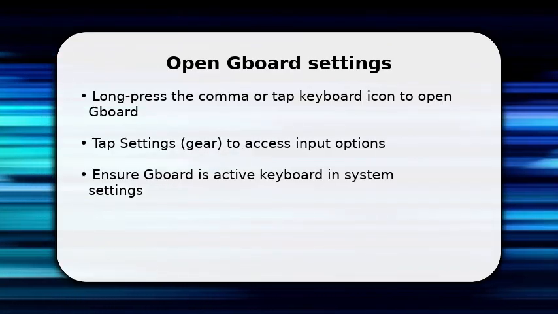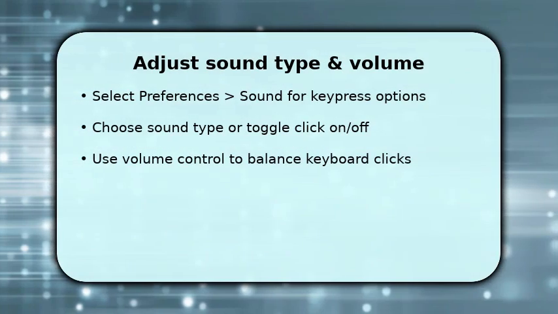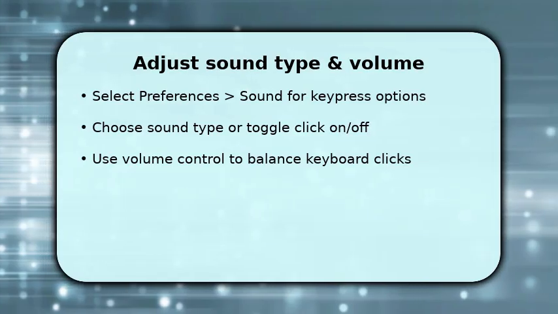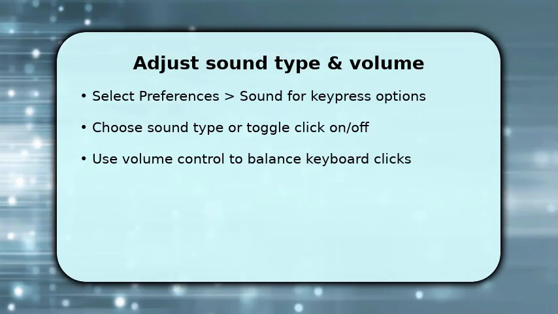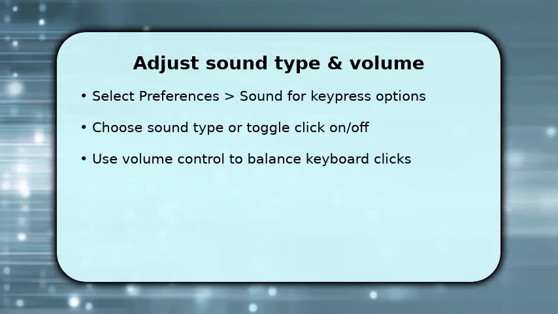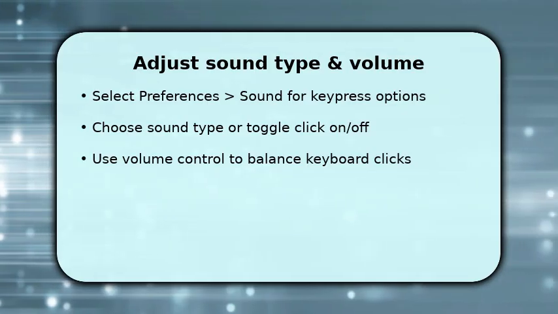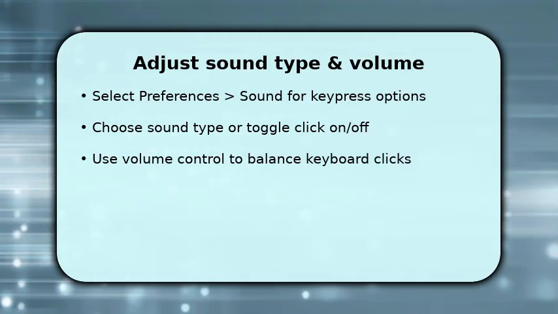This avoids confusion later. Now proceed to the sound controls inside Gboard to change how keypresses behave and what you'll actually hear. Once in Preferences, tap Sound to reveal the specific keypress controls. You'll see a toggle to enable or disable key click sounds and options that let you pick subtle versus louder tones. Change the sound type to a shorter click for faster typing or a fuller tone if you need auditory